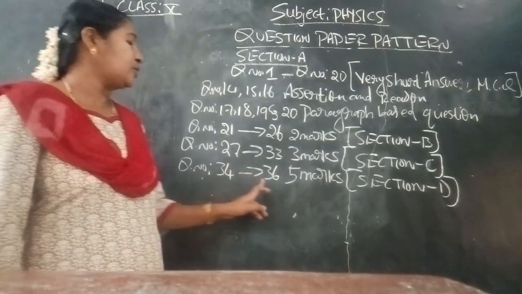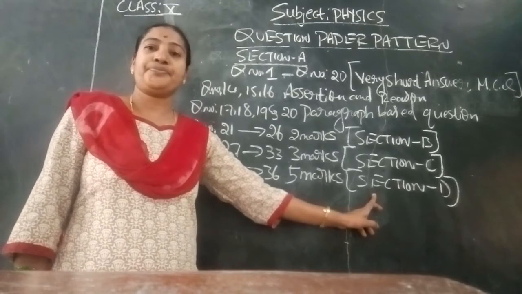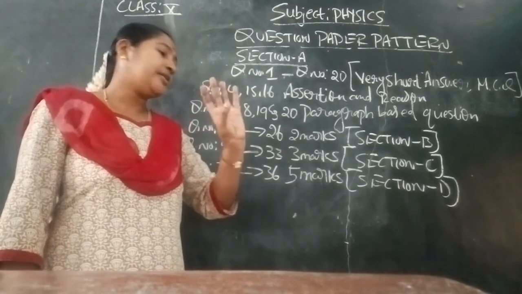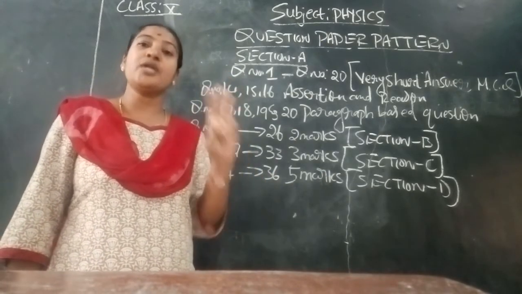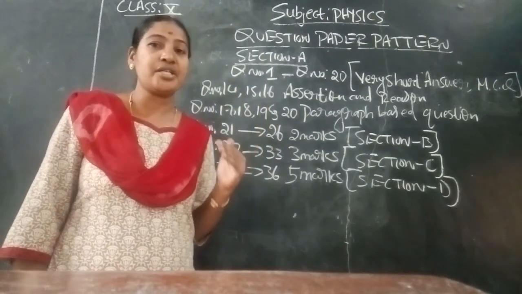Question number 34 to 36 are 5 marks questions, coming under Section D. So 3 questions are 5 marks questions under Section D.